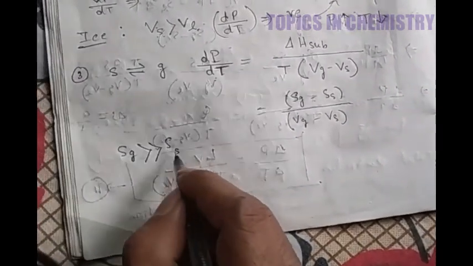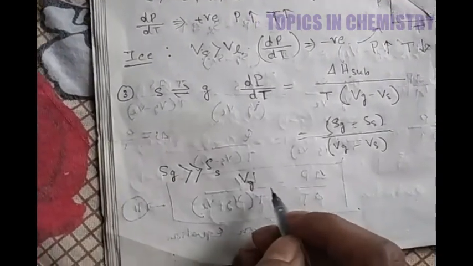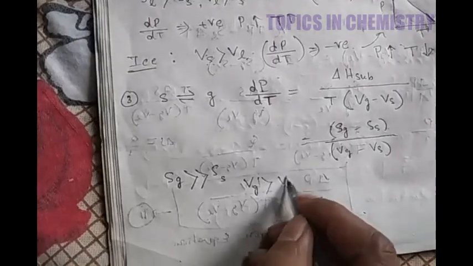Here very easily you can say that the entropy of gas is much greater than the entropy of the solid, and the volume of gas is much greater than the volume of the solid.